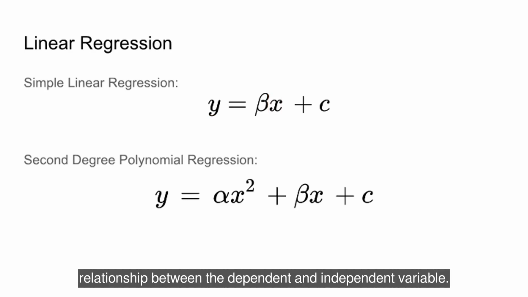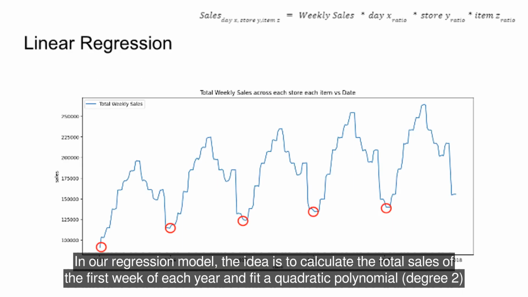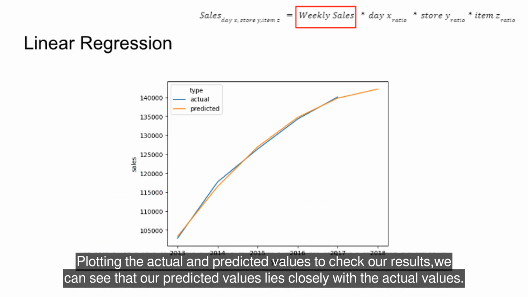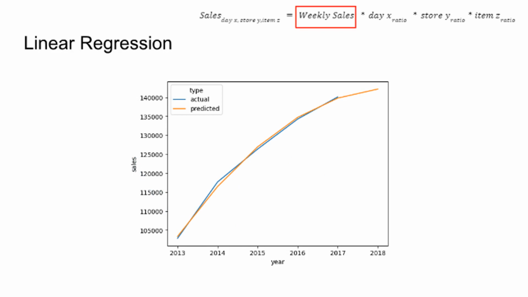dependent and independent variable. In our regression model, the idea is to calculate the total sales of the first week of each year and fit a quadratic polynomial, degree 2, to the data. Plotting the actual and predicted values to check our results, we can see that our predicted values lie closely with the actual values.